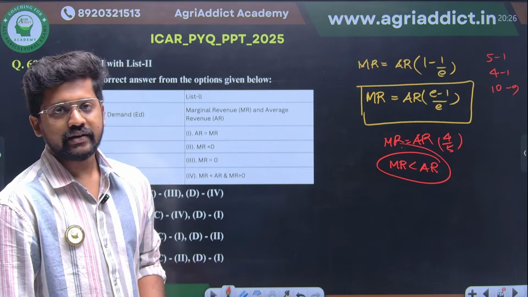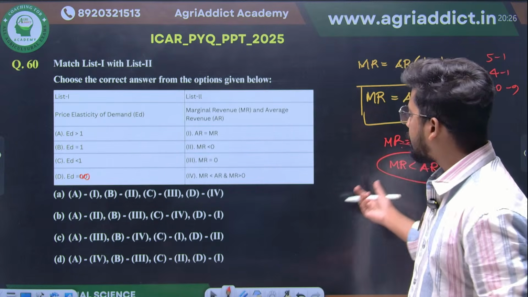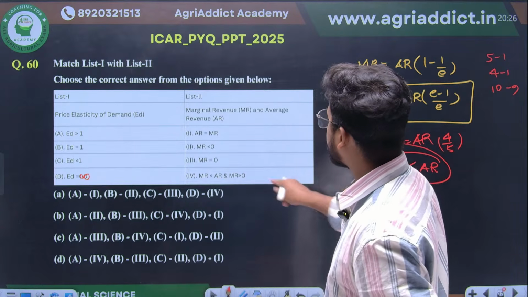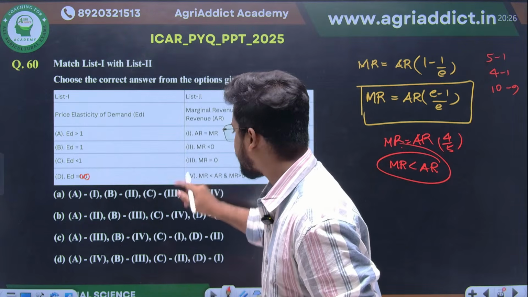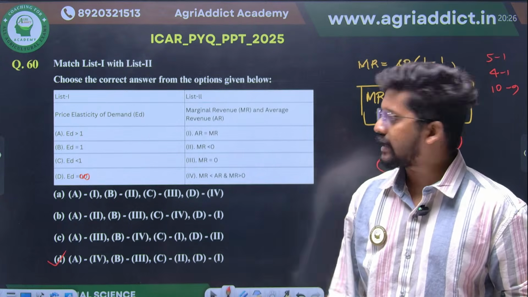Am I correct? This is how you have to arrive at each and every situation. Since marginal revenue is less than average revenue, A will be connected with 4. A will be connected with 4. Option D is the only right answer. A is connected with 4.